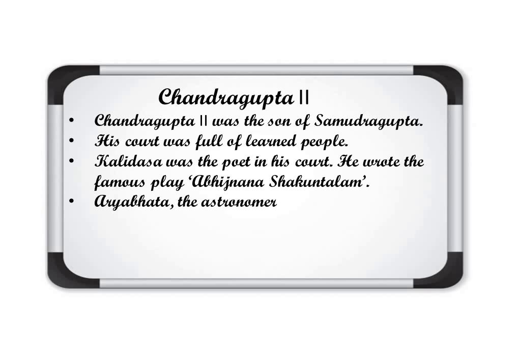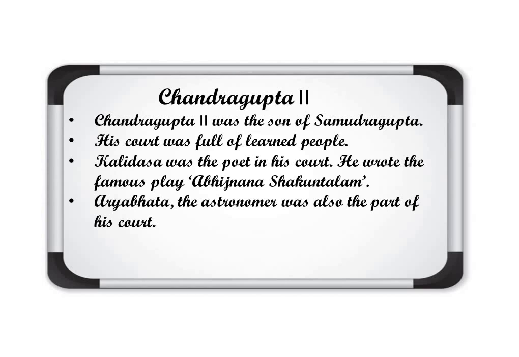Another learned person there was Aryabhatta, the astronomer and great mathematician, who invented zero. Aryabhatta, the astronomer, was also part of his court. Whose court? Chandragupta II's court. So these were the learned people we have described here: Kalidasa, the great writer, and Aryabhatta, the great astronomer as well as mathematician.